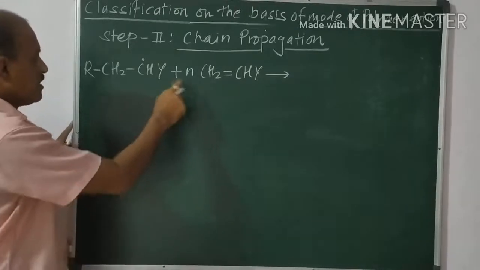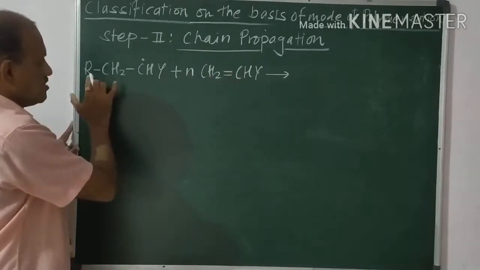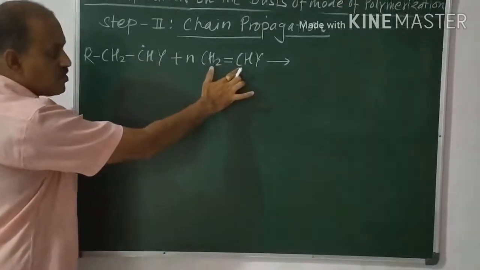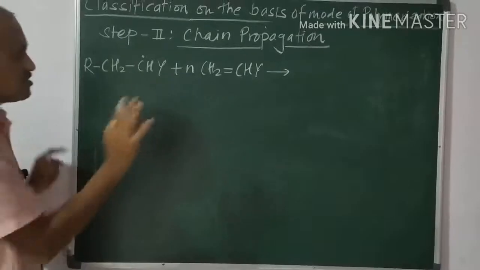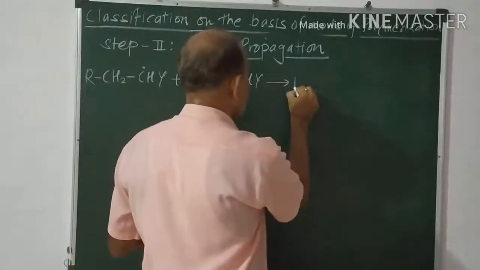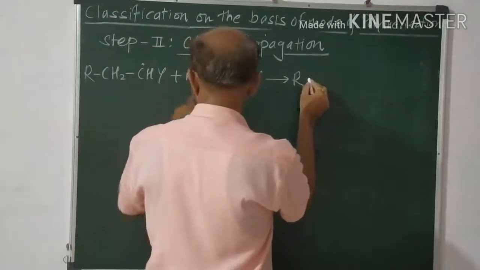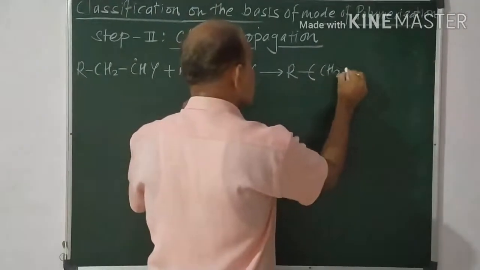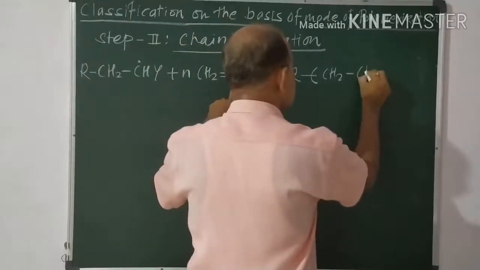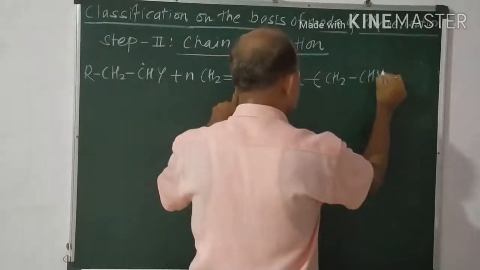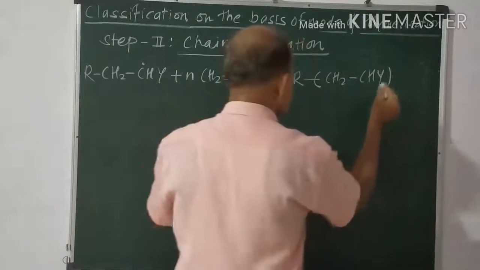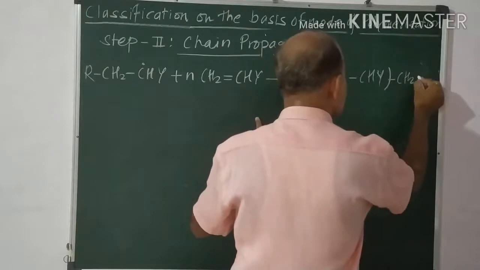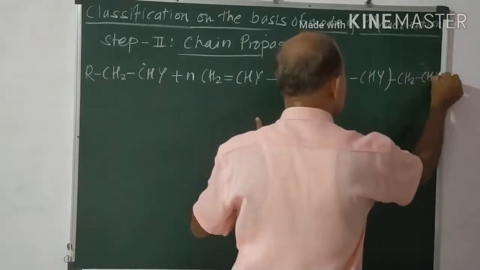Across the double bond, this R is attached here and this compound is attached here. We have to observe the molecule like this: R, CH2, single bond, CHY, then this compound is attached, CH2, CHY.